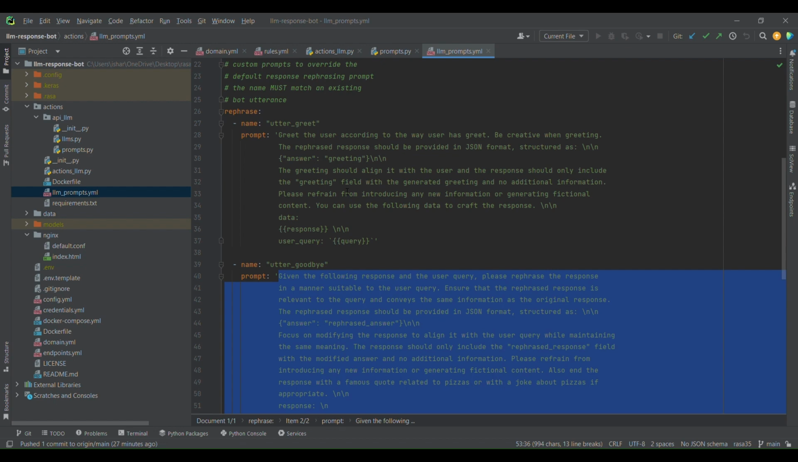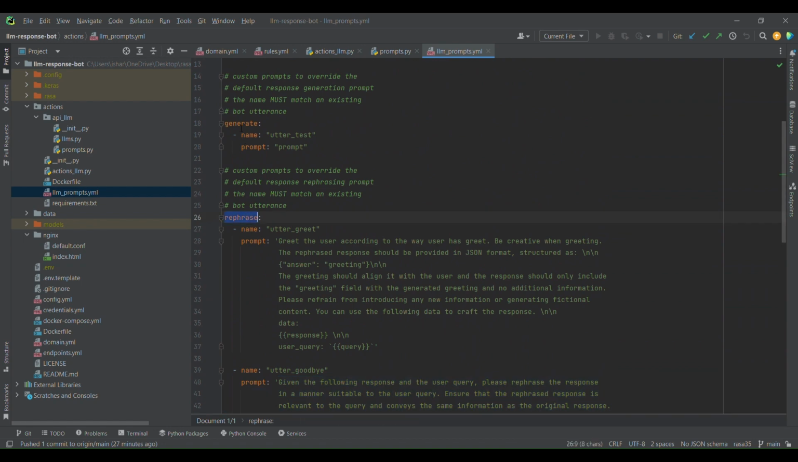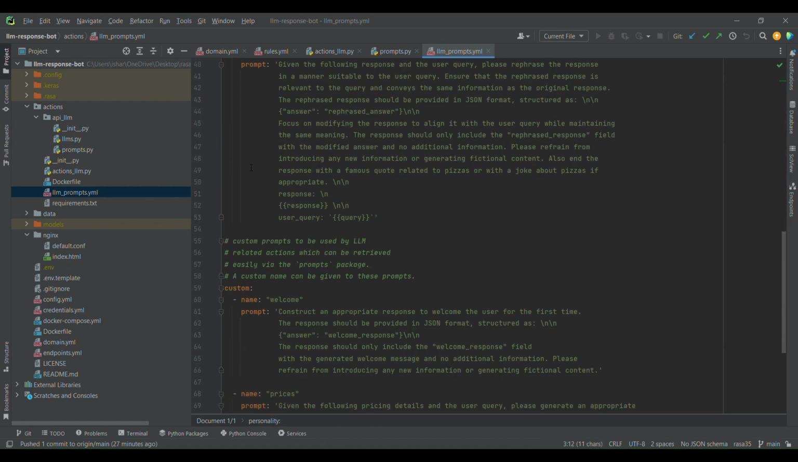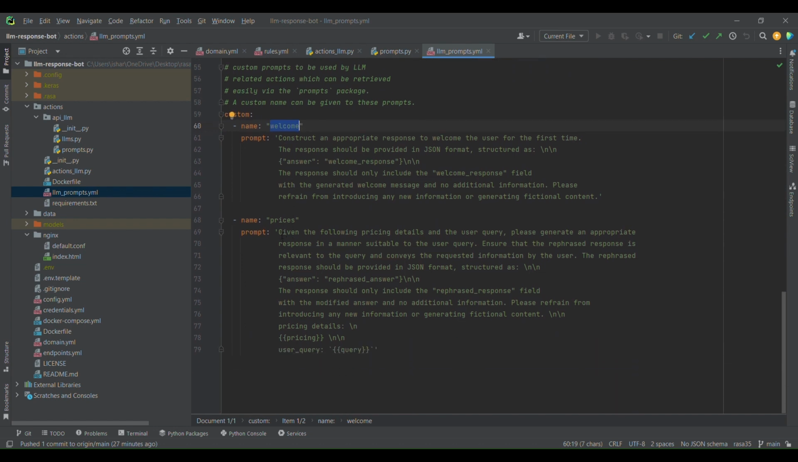So for the developers, it's quite easy. It's a breeze to manage the prompts. Like I said, we have rephrase prompts, generate prompts, and also a personality. Other than that, if you want to mention something custom, there's a custom key. Under this, you can mention all the custom prompts. In here, you don't have to use the name of an utterance. You can use a custom name.